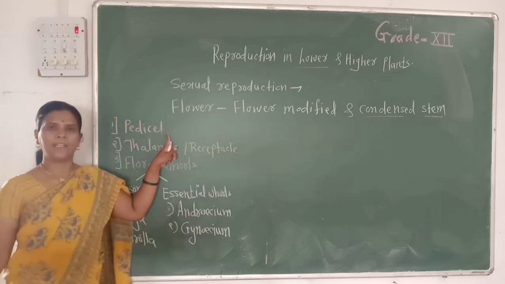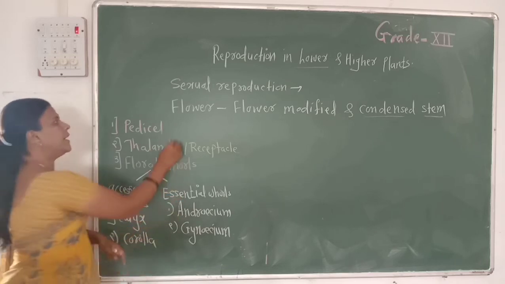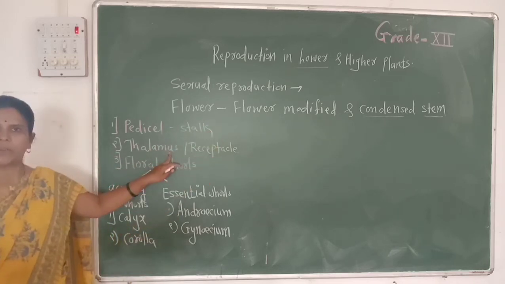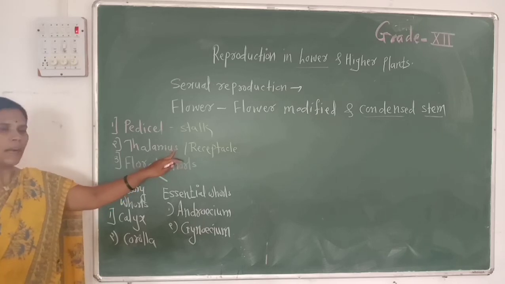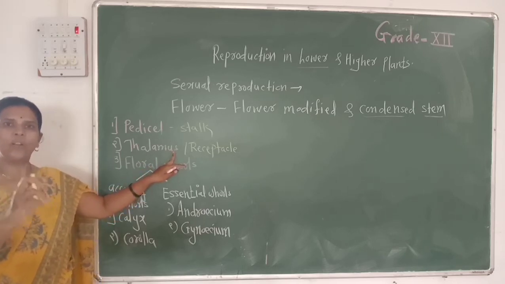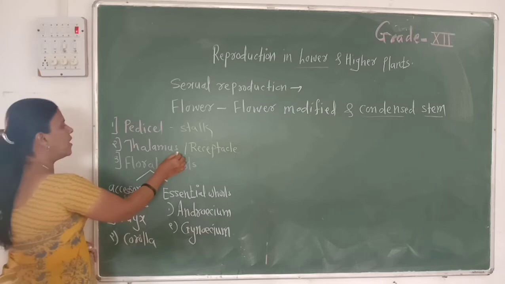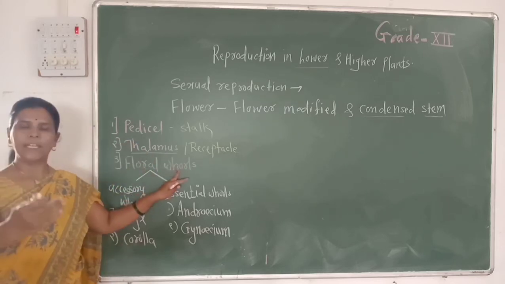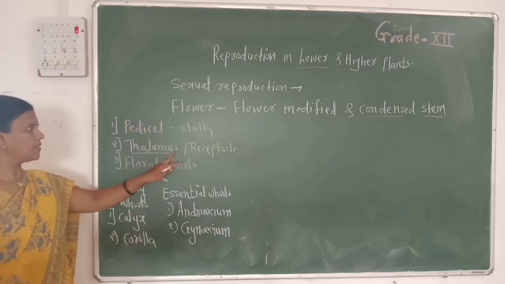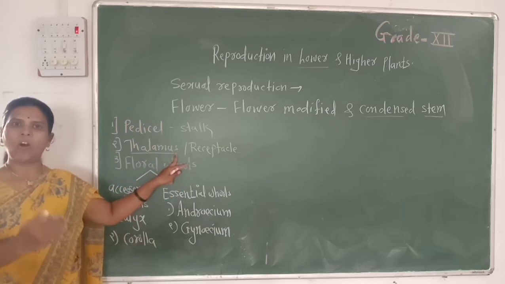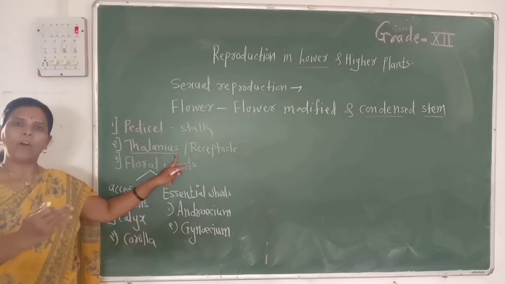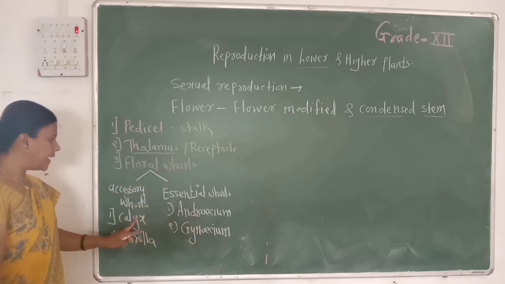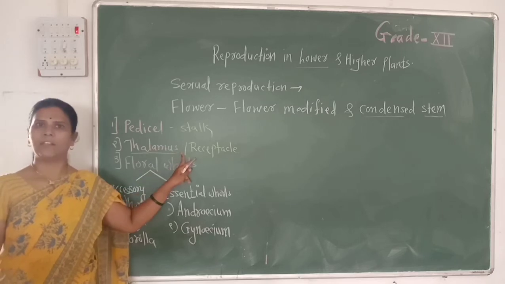Then what is the pedicel? The stalk of the flower is called the pedicel. Then the thalamus, what is the thalamus? It is the condensed or swollen tip of the pedicel, on which the floral whorls get arranged. What is the thalamus? It is the condensed or swollen tip of the pedicel on which all these floral whorls get arranged. It is called the thalamus.